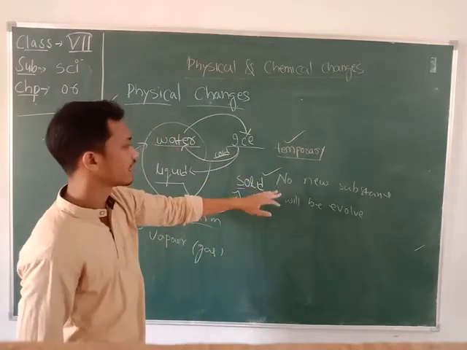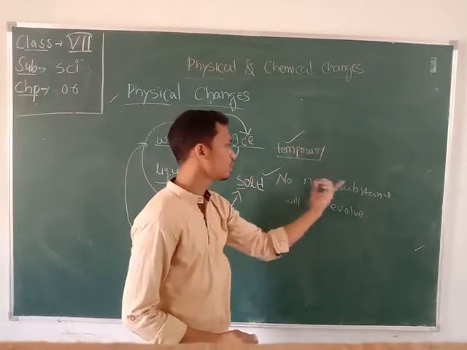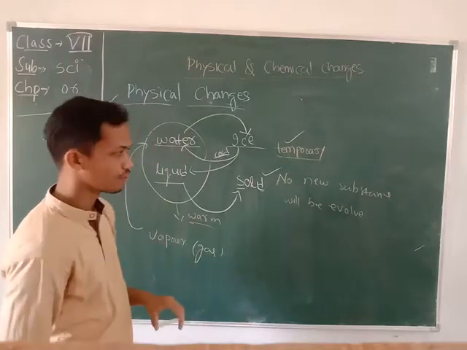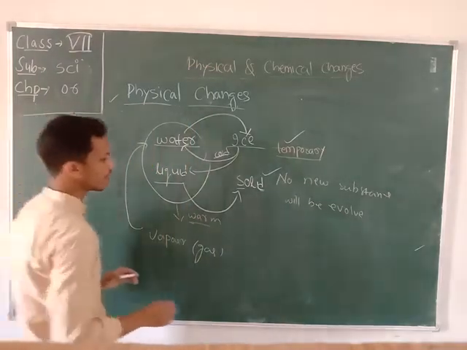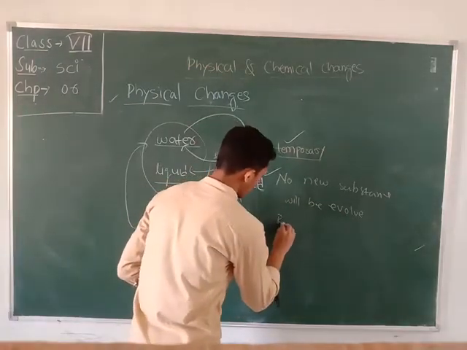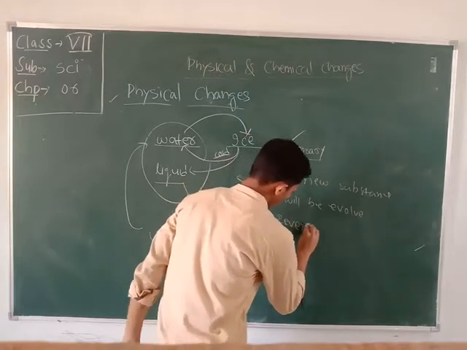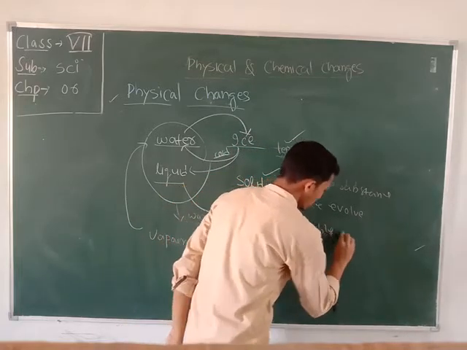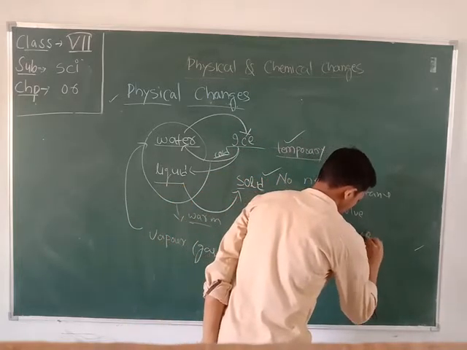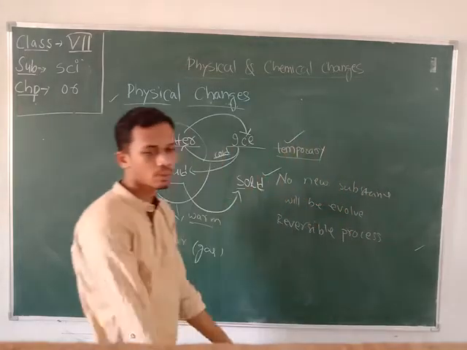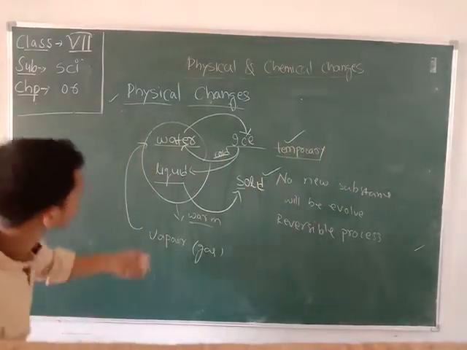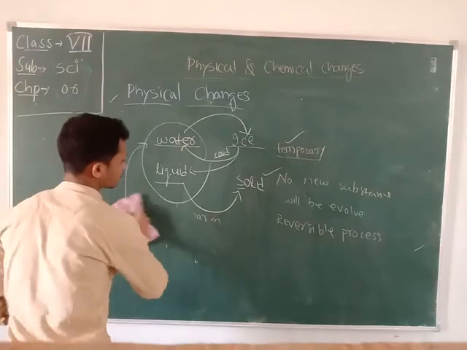Okay, and in this process no new substance is evolved, and they are reversible processes. So what is a reversible process? Okay, I can draw it in a simple form.